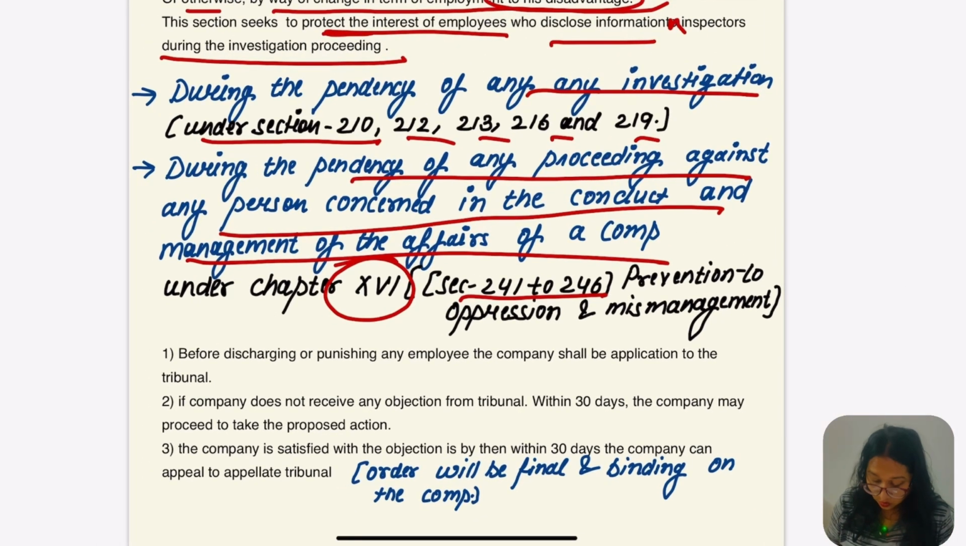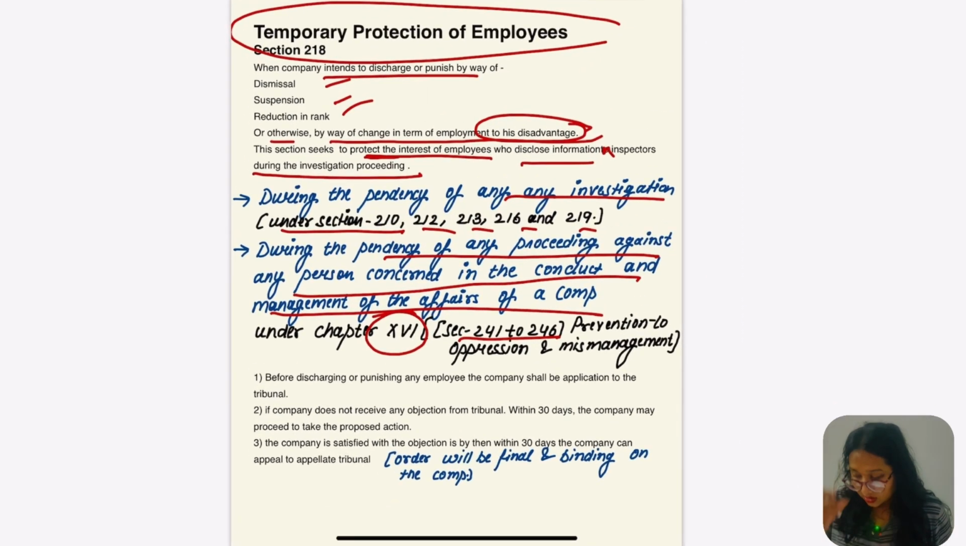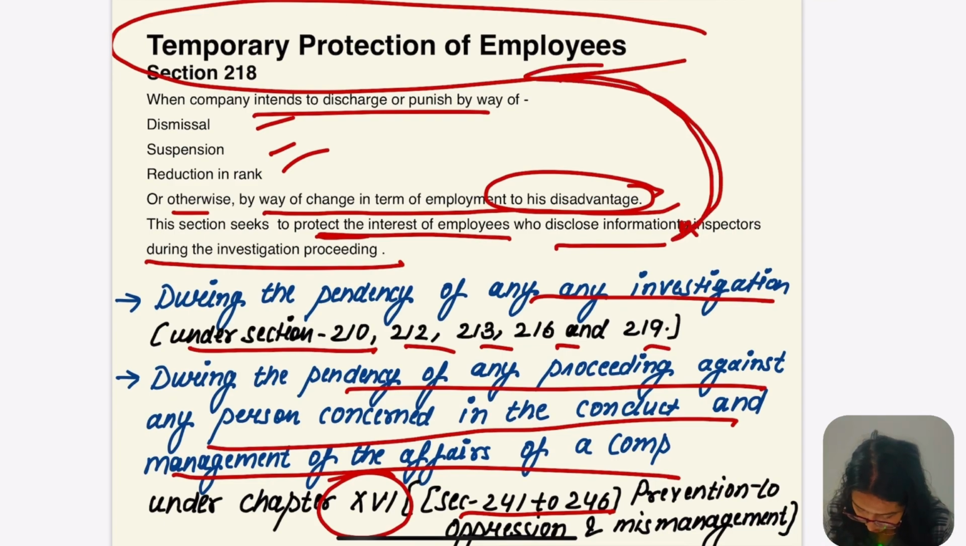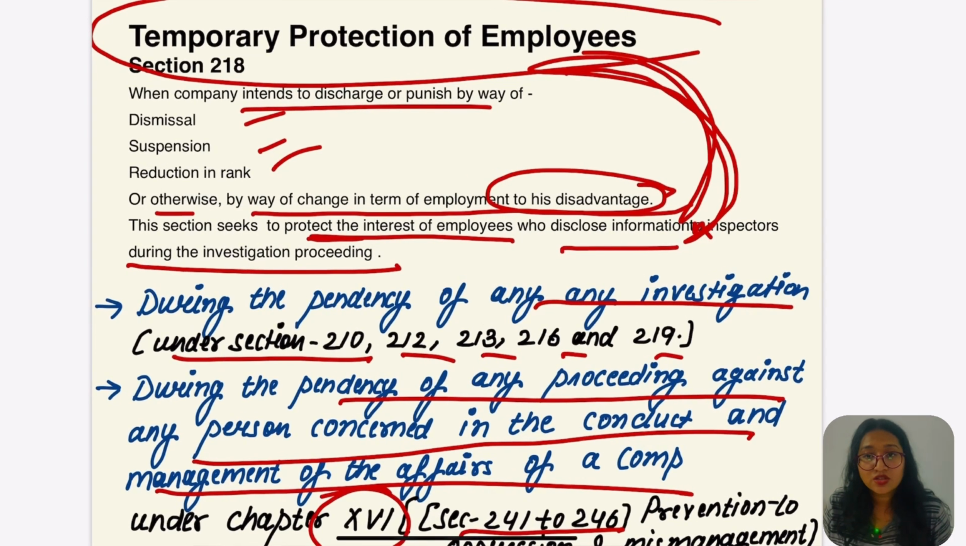Okay, so for those employees, the tribunal has given protection to those who have given or disclosed information to the investigator or inspector during the inspection or investigation. So before doing these things, which things? Dismissal, reduction in their post, suspension, or any other change in the employment of that person. In that case, the company cannot proceed without taking permission from the tribunal.